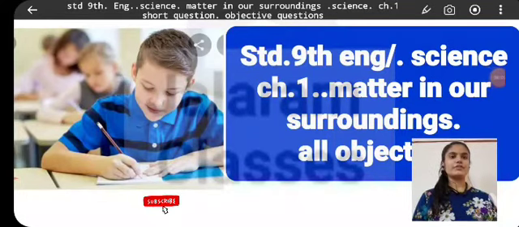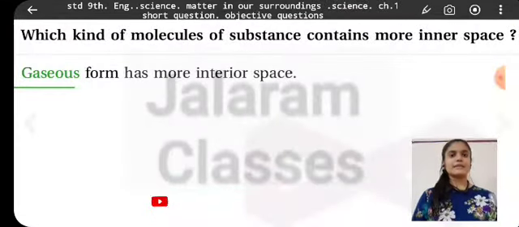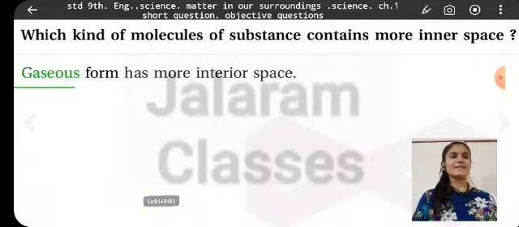Hello guys, today we are going to study class 9 science chapter 1, Matter in Our Surroundings. Which kind of molecules of substance contains more inner space? Gaseous form has more interior space.